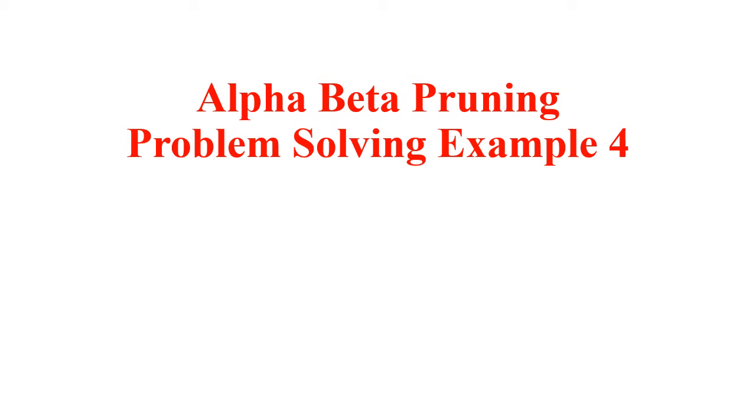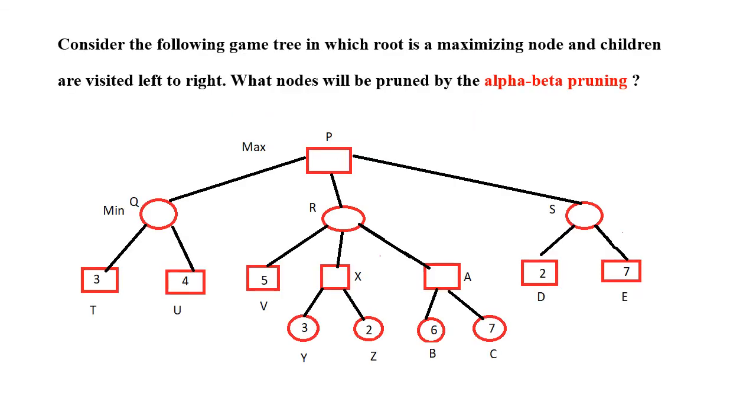We can discuss one more example related with alpha beta pruning. We got a game tree. We have to apply alpha beta pruning to find which nodes will be pruned. Here the root player P is a max player. P has three choices: Q, R and S.